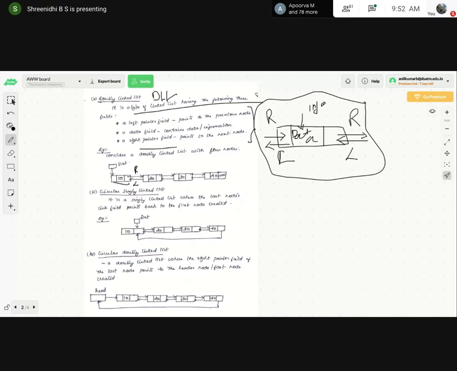Just now I told how the DLL works, with the left node and the right node. Just see the diagram there, a doubly linked list with the flow of nodes. For node 2, data 20 is present in the node. What will the right link contain, what will the left link contain? What are the addresses?